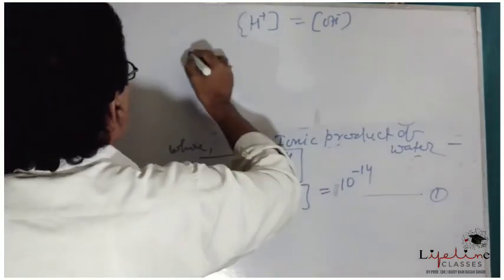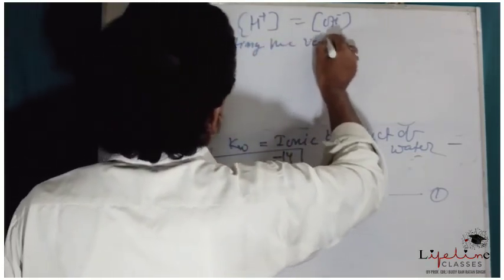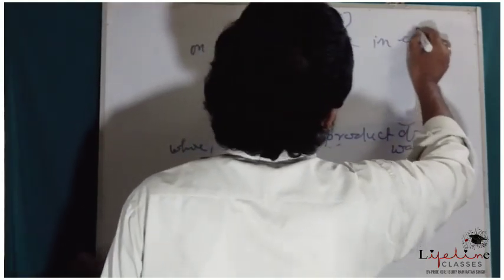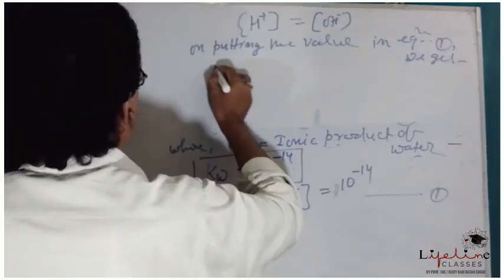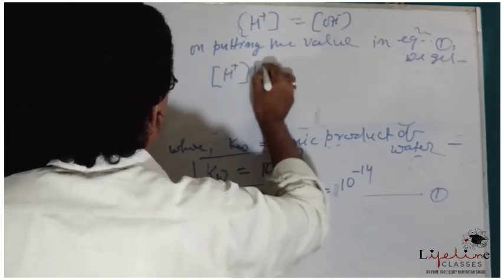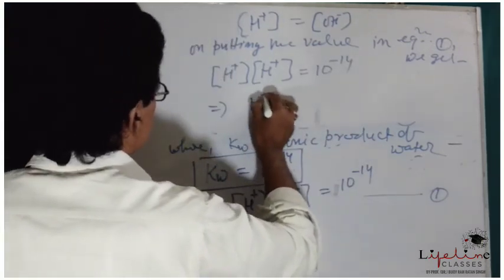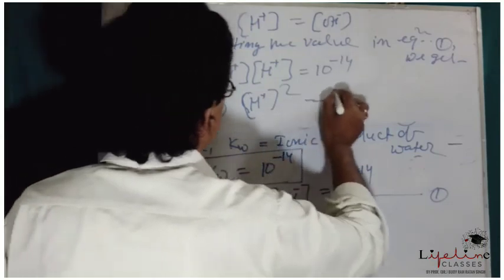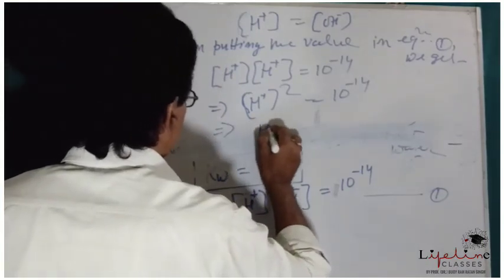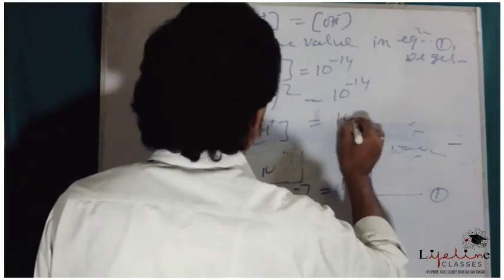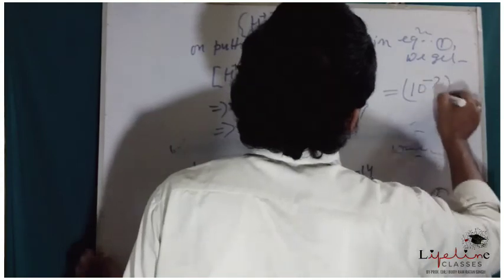See here, on putting the value in equation 1, we get H plus into H plus equal to 10 to the power minus 14, or H plus squared equal to 10 to the power minus 14, or H plus concentration equal to 10 to the power minus 7, because it may be written as 10 to the power minus 7 squared.